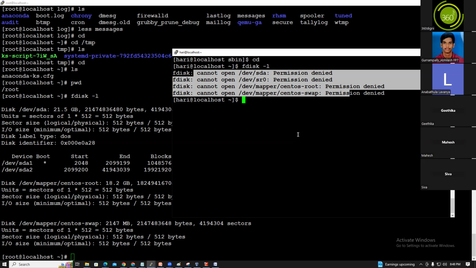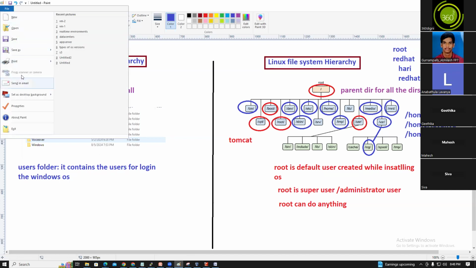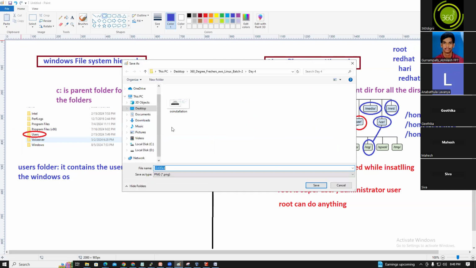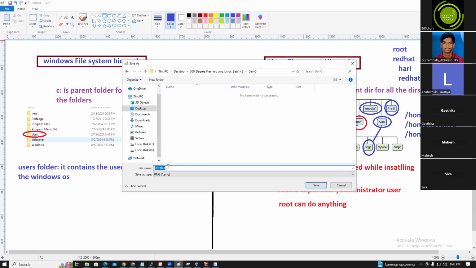Yes, right, guys. Now you understood the Linux file system hierarchy. So this is the Linux file system hierarchy. One second, guys, I will save this desktop to day 5, Linux file system hierarchy.